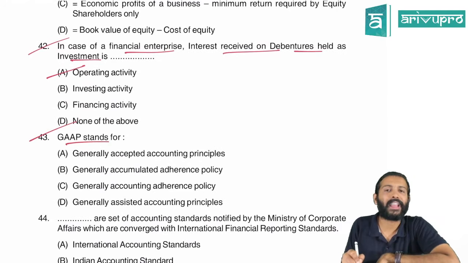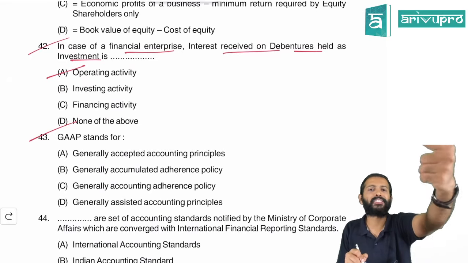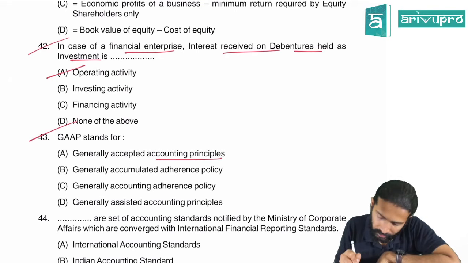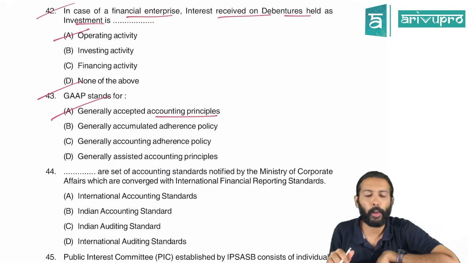GAAP stands for Generally Accepted Accounting Principles. So which one has that? Generally Accepted Accounting Principles, A. A is the full form of GAAP.